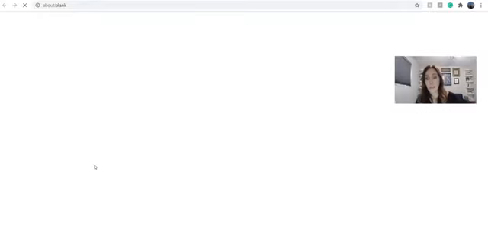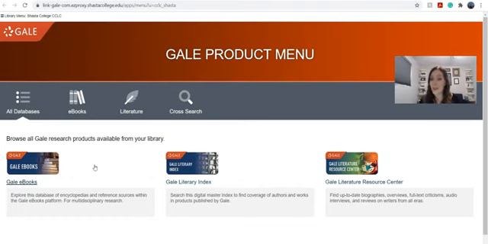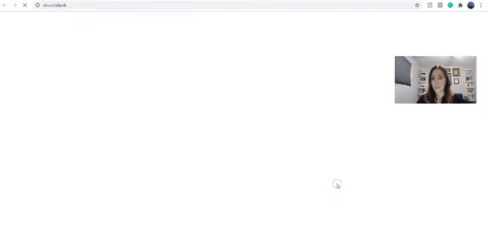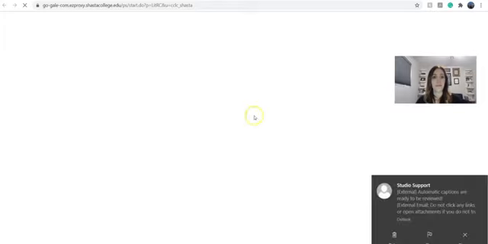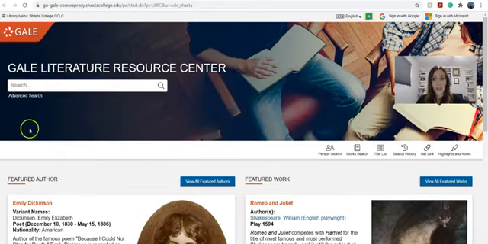It may prompt you for your portal login and username. So just whatever you use to get into Canvas, type that in and it'll get you right in. The next thing you'll want to do is choose Gale Literature Resource Center. From here, you can do an advanced search or search for your person or piece of work.